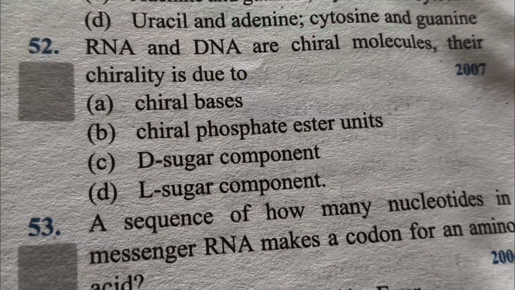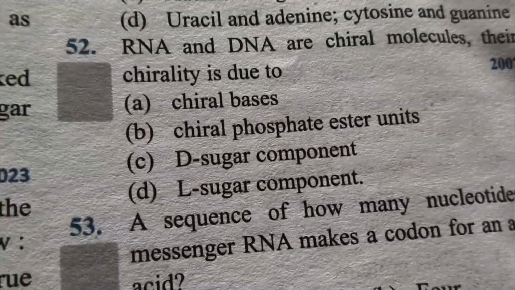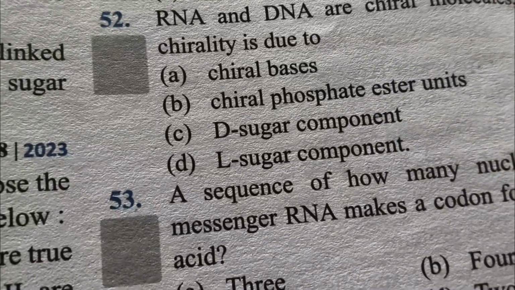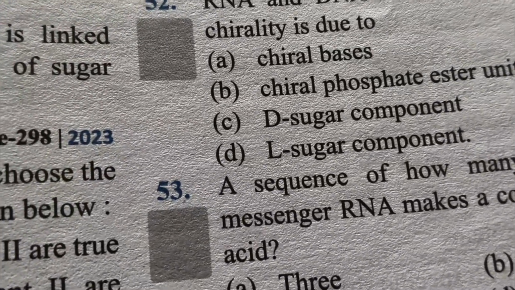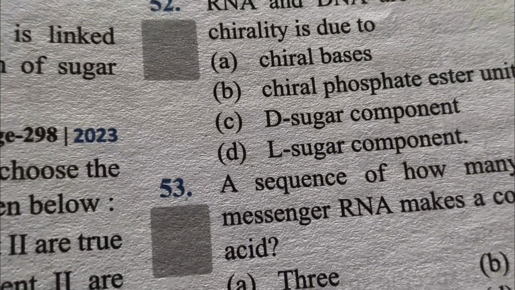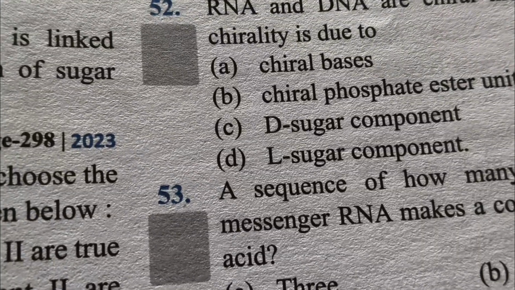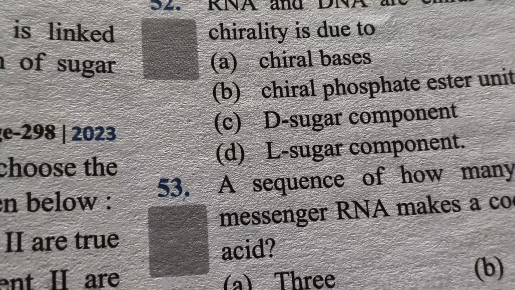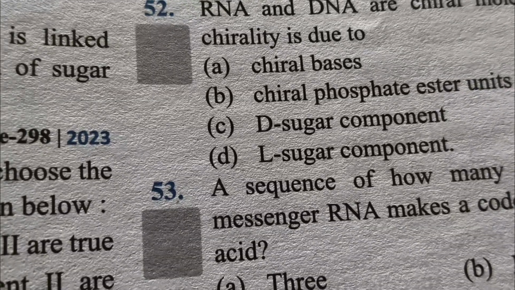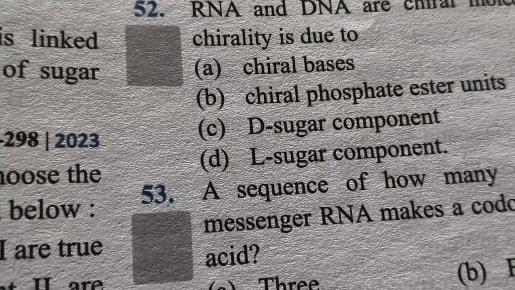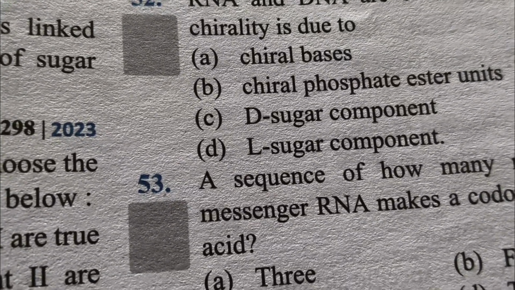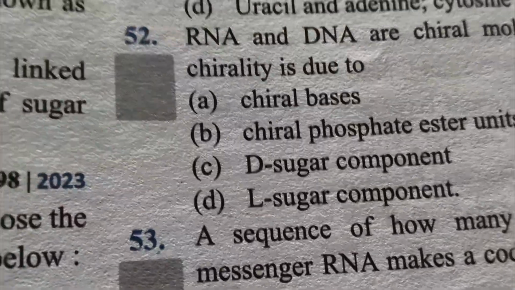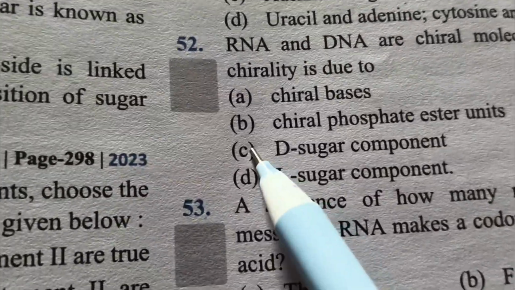Second question এ চলে যাই। RNA and DNA are chiral molecules. Their chirality is due to. আমরা কি জানি? Nucleic acid consists of a pentose sugar, a heterocyclic base and phosphoric acid. The sugar present in DNA is 2-deoxyribose and the sugar present in RNA is D-ribose. The chirality of DNA and RNA molecules are due to presence of sugar component. So answer আমাদের কি হবে? D, sugar component.